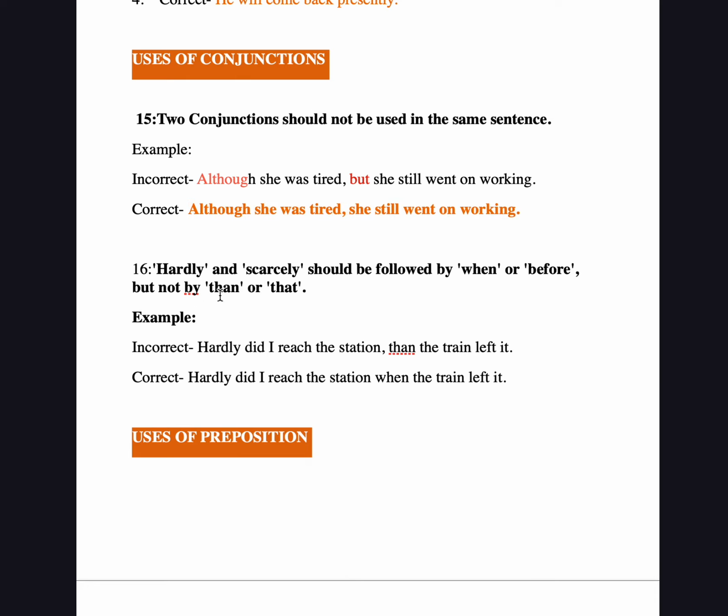Now "hardly" and "scarcely" should be followed by "when" or "before," but not by "then" or "that." We have: "Hardly did I reach the station then the train left it." I hardly reached the station, but the train had already left the station. Now here: "Hardly did I reach the station when the train left it." I reached when the train had gone. This is the correct use. So remember and never forget this.